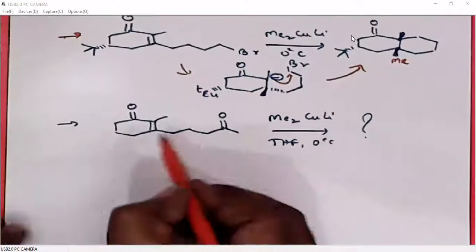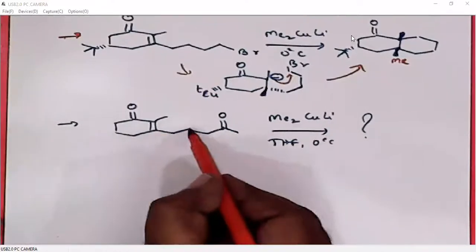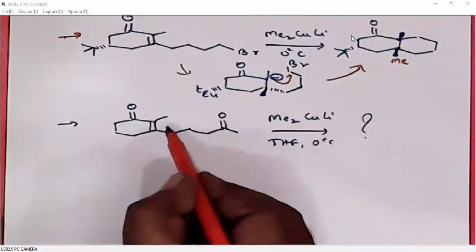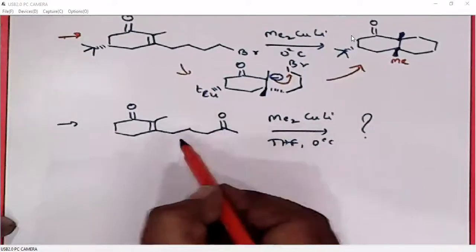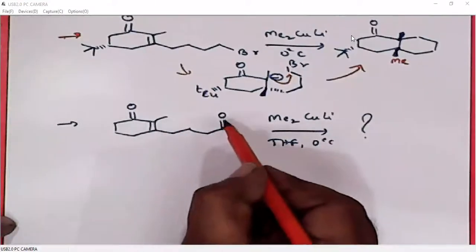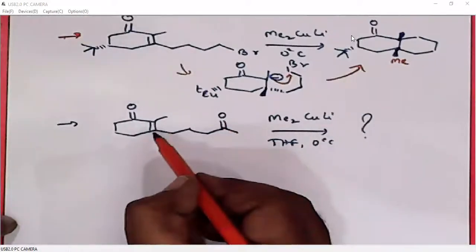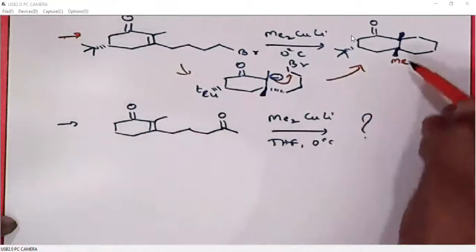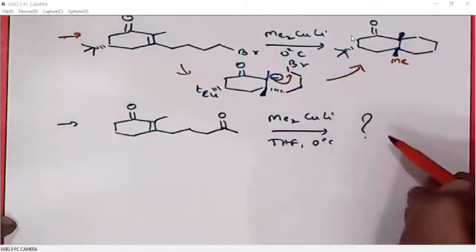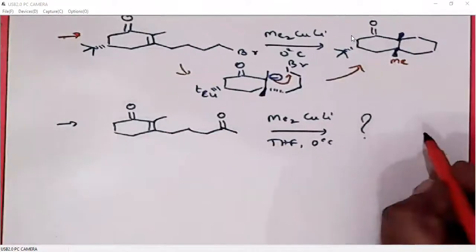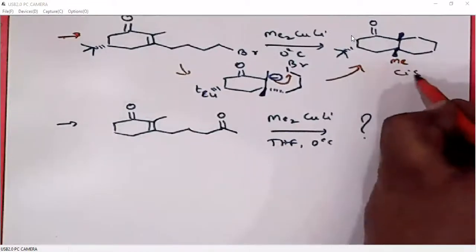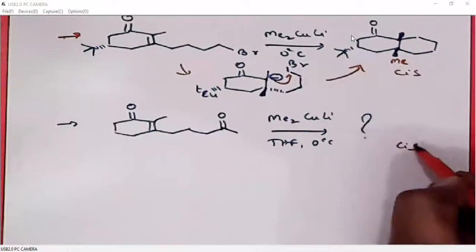Now when we count the ring size, 1, 2, 3, 4, 5, 6, it will again be a 6-membered ring fusion. Here we are getting an alcohol. The ring fusion is again similar to this. So here also the ring fusion must be cis.